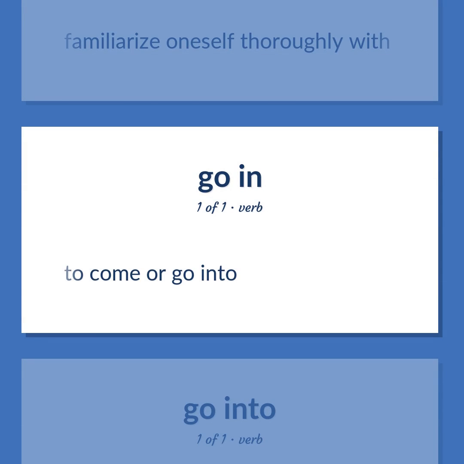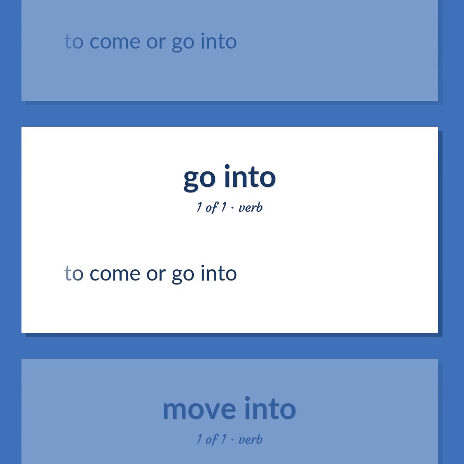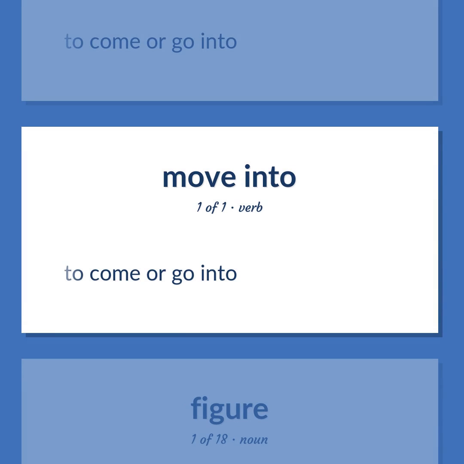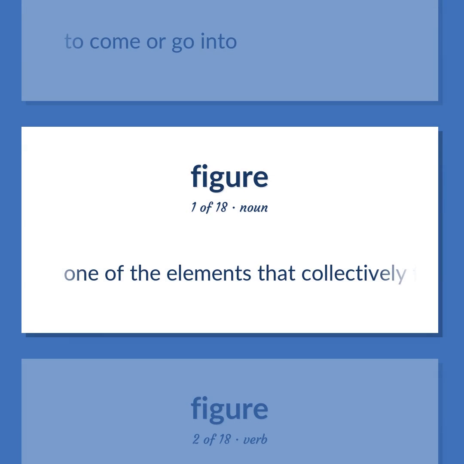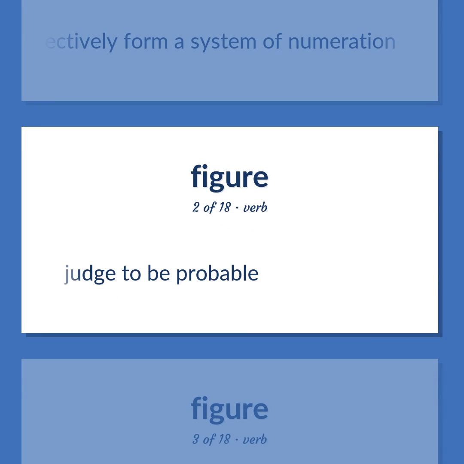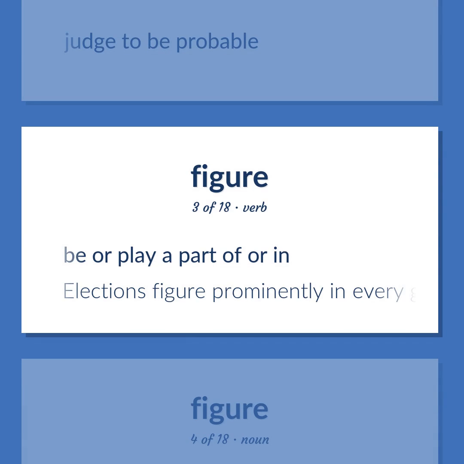To come or go into. One of the elements that collectively form a system of numeration. Judge to be probable. Be or play a part of or in.